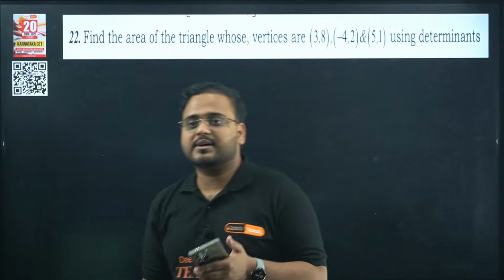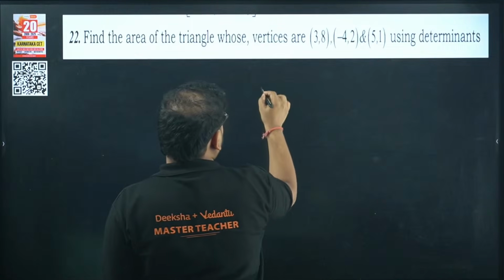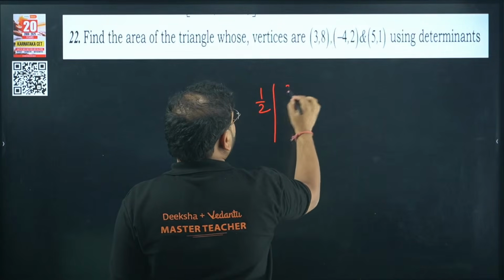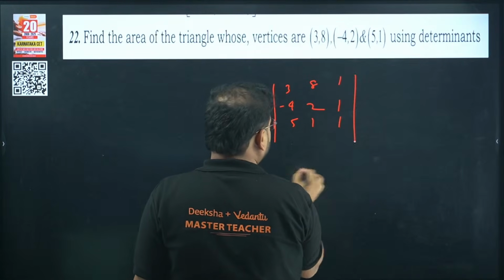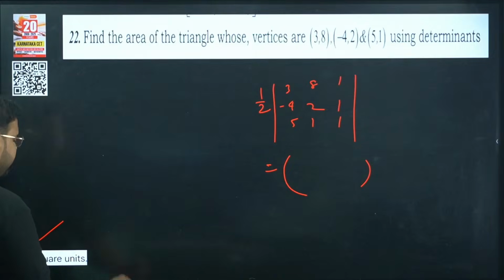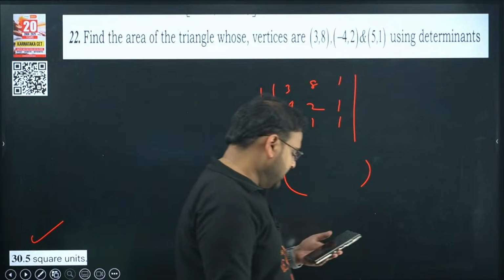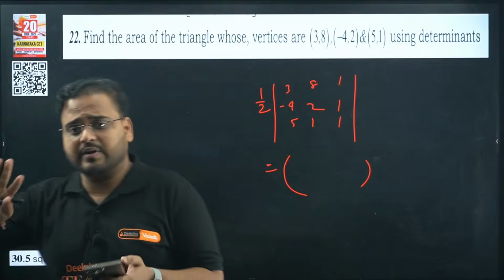Answer, guys. Come on for this one. How to solve it? You all know how to solve it, right? We're looking for the area of a triangle. We can use a determinant for this: 3, 8, 1; minus 4, 2, 1; 5, 1, 1. Solve it, you'll get the answer like this. Answer will be 30.5 square units. Can you solve this determinant? All of you can solve it, right?